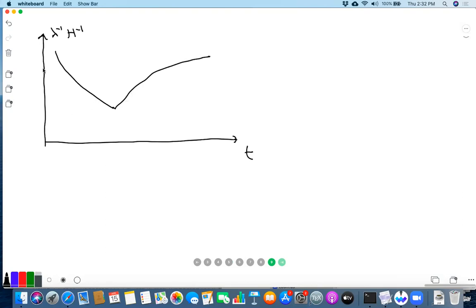So given an omega, there's a horizon exit time. And this time of exit may not be sharply defined, right?